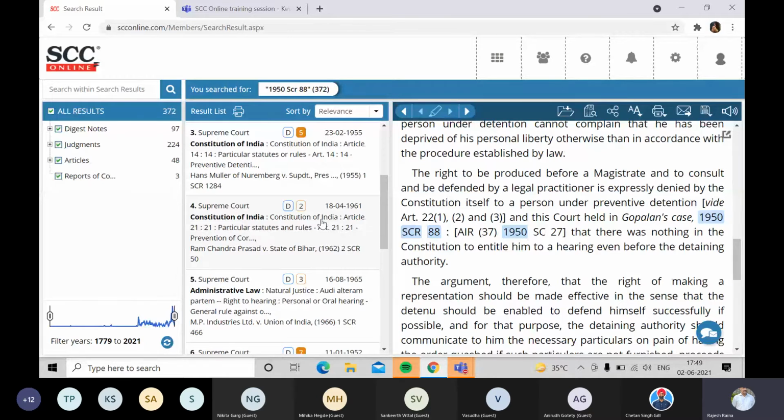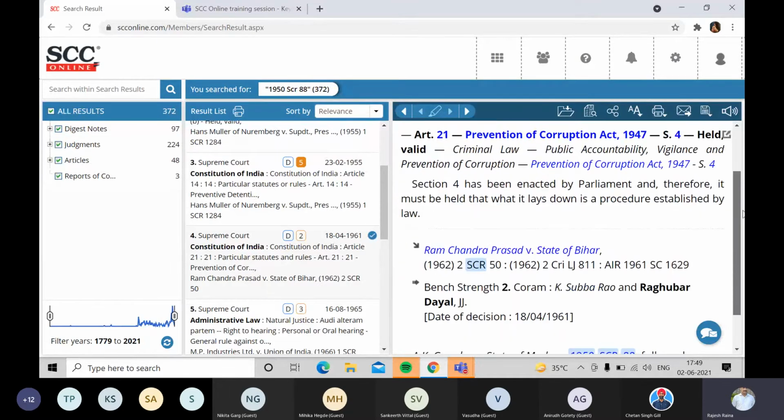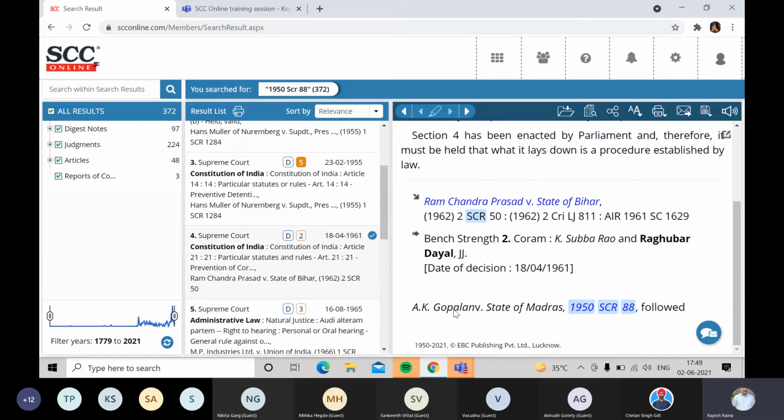Let's open this digest note on Article 21, and when I go to the footnote, it says A.K. Gopalan versus State of Madras has been followed here. So you get to see these editorial inputs, whether it is distinguished, followed, or relied upon. All these inputs are mentioned in these digest notes.